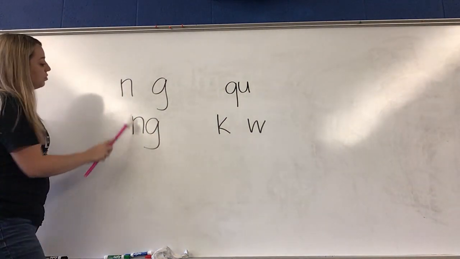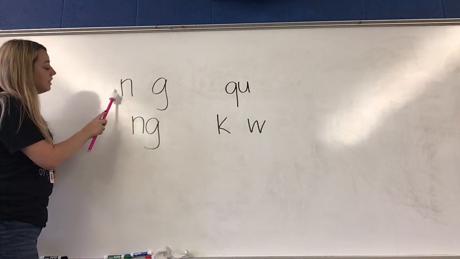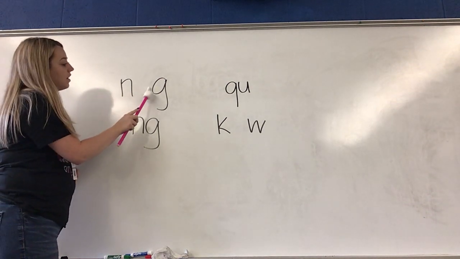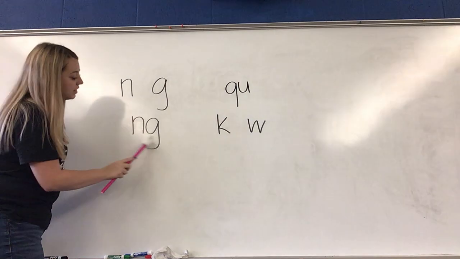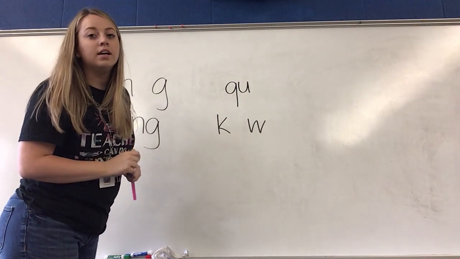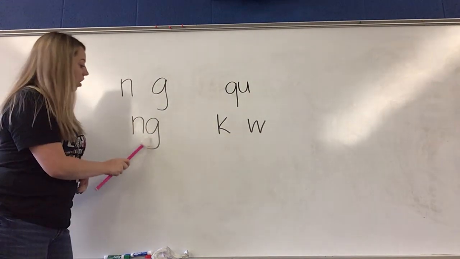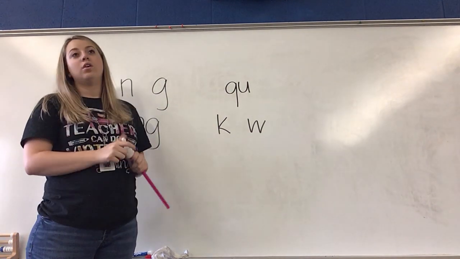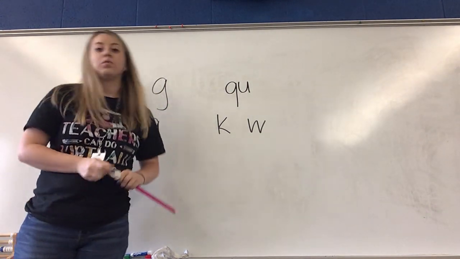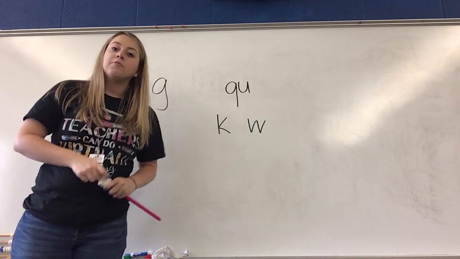So they make a new sound together. This sound is still n and this sound is still g. But when they're together, it's ng. And some words that have this sound in it are king, or bang, or ping.